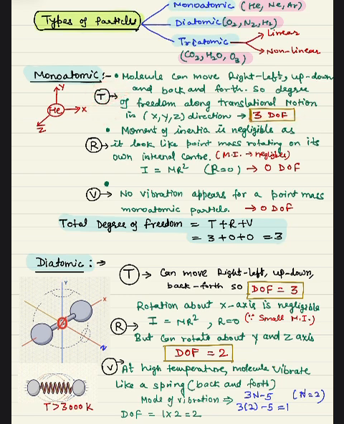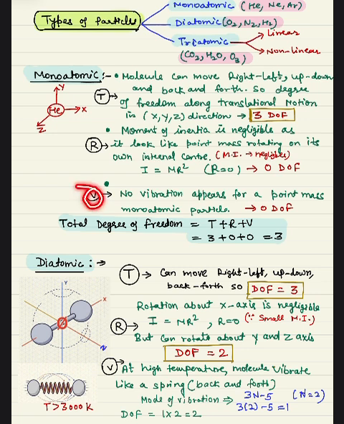This is simple. Now how will we find the degree of freedom for rotational motion? As I told you, the moment of inertia is negligible for a single molecule. It is a single molecule, so you cannot see its rotation. For example, a ball rotating about its center of mass, we cannot see it. So that's why its moment of inertia is negligible, so the degree of freedom is 0. We will not consider it. The degree of freedom will be 0 in this case for a monoatomic molecule.